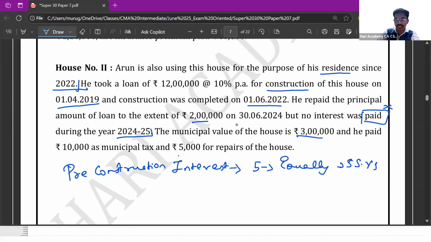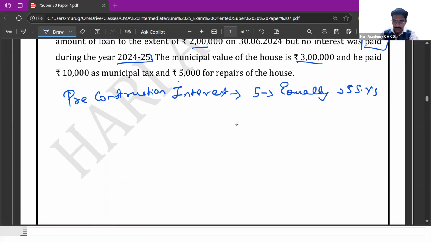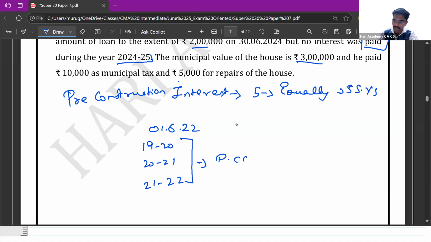So assume, for example, if a construction is completed on 1/6/22, and the loan is taken in 1920. So for 1920, 2021, 21/22, for these 3 periods put together, this is known as pre-construction interest. Right.